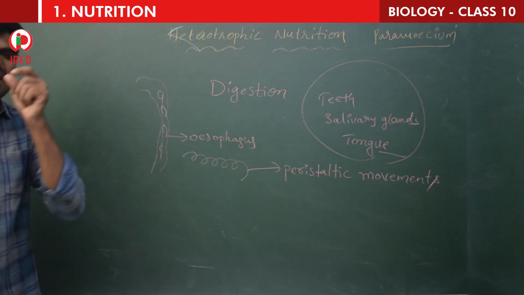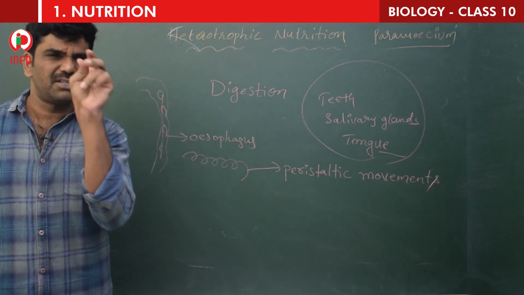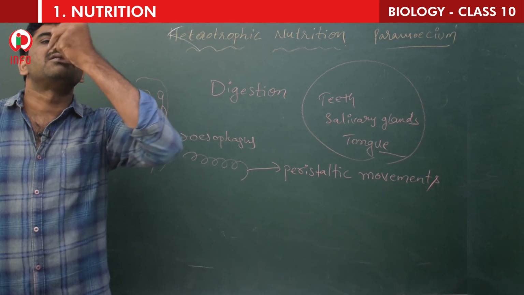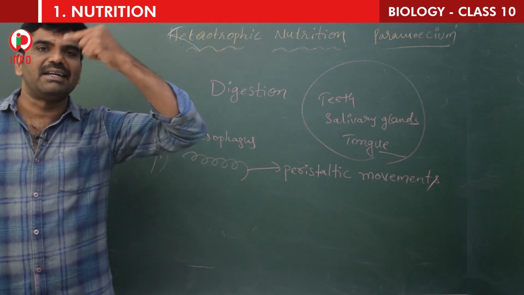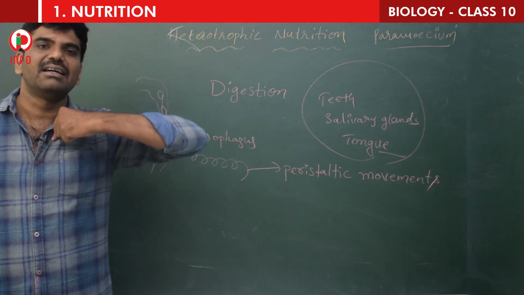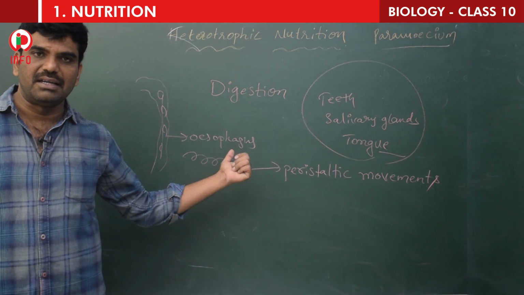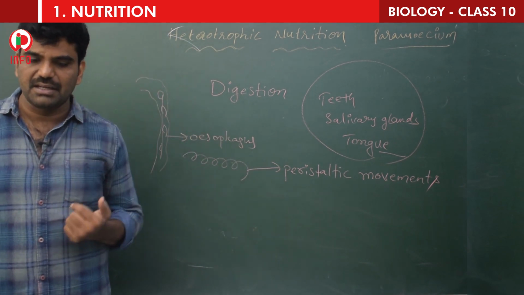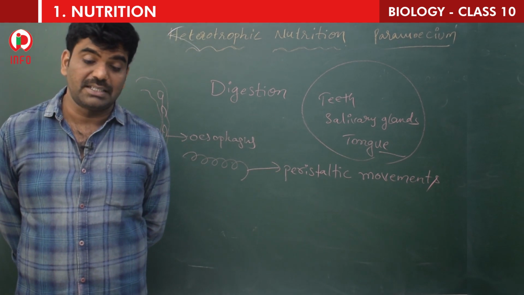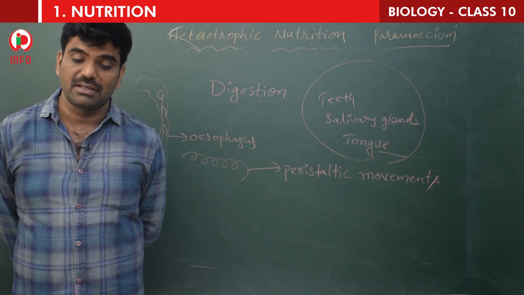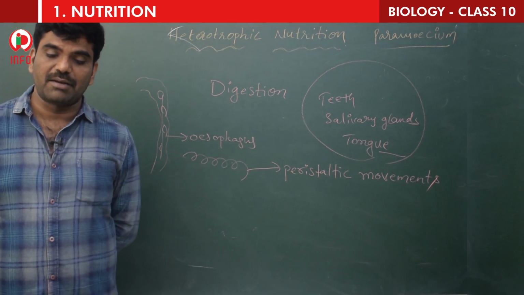After crushing the food in the mouth and making a slurry mass which is called bolus, we slowly swallow it and send it into the next part, which is called the esophagus. Here in the esophagus, what happens? The soft food mixed with the saliva passes through the esophagus, and wave-like movements will be there.